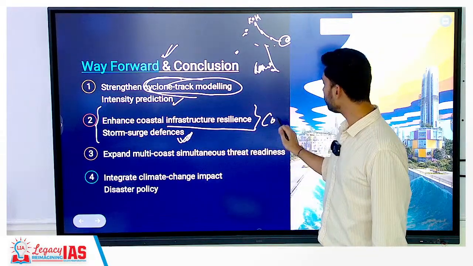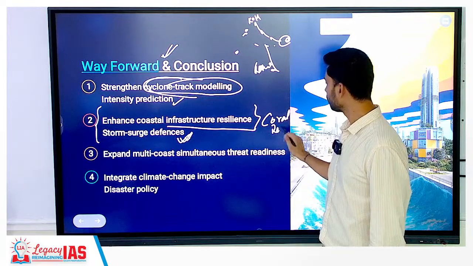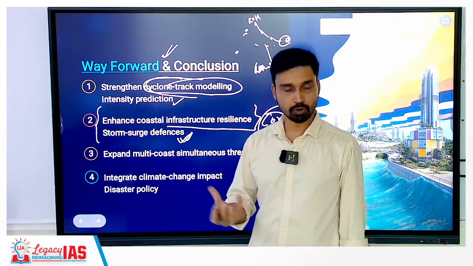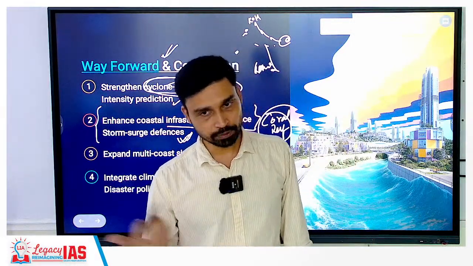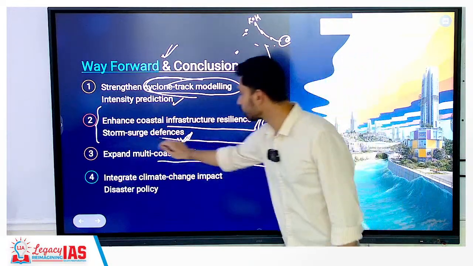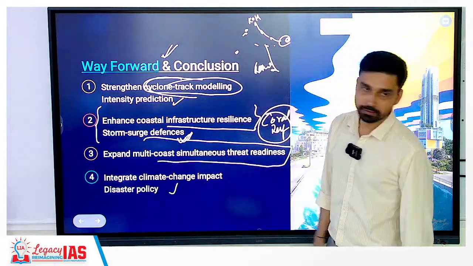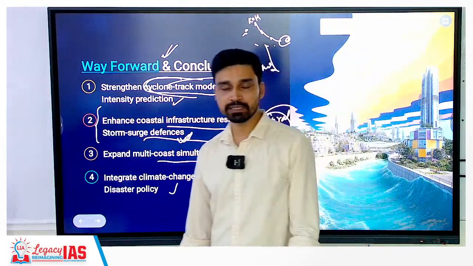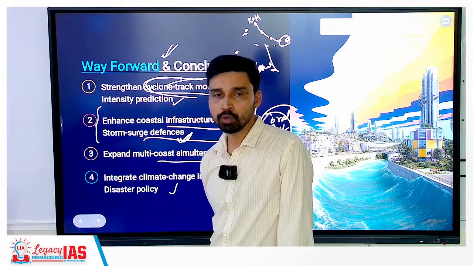Like for example, naturally, we have also discussed the significance of coral reefs. They also absorb the majority of the intensity from the cyclones and all. Expand multi-coast simultaneous threat readiness and integrate climate change impact in the disaster policy, because still today, if we talk about disaster management, India's effort is based on old data.